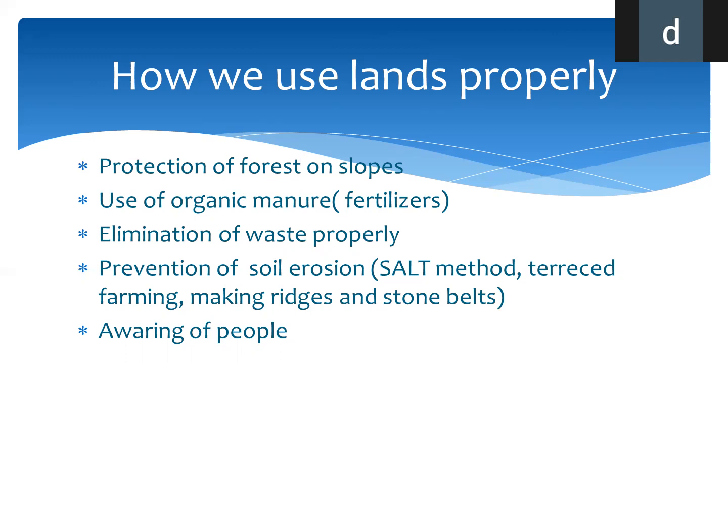Prevention of soil erosion. We can use many steps to reduce soil erosion. We can use grasses, growing grasses on sloping land, contour or salt method, terrace farming, making bunds and stone belts. Those are the methods which can be used for preventing soil erosion.